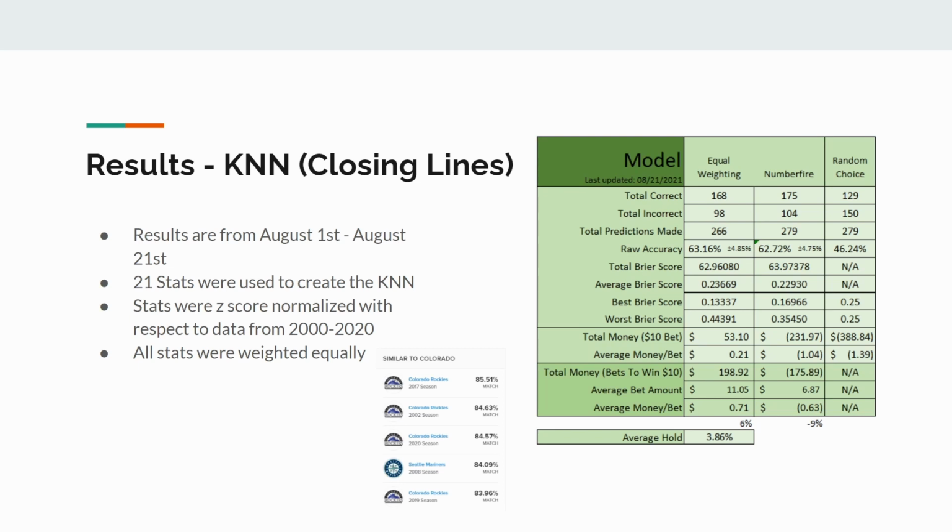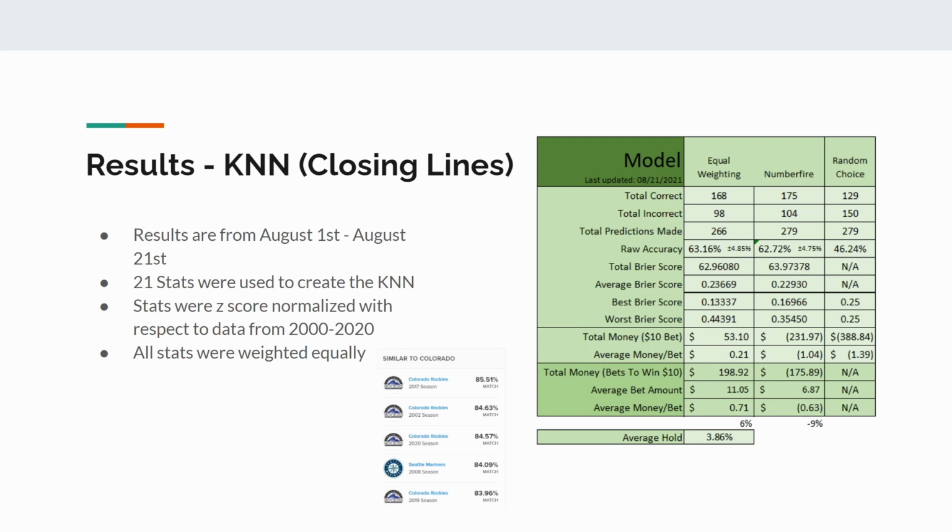And so we took data from 2000 to 2020, and that's all the teams' stats from there. Those are the ones that we're going to compare our current team stats to. We z-score normalized all those stats, z-score normalized the current team stats, and then we just did a KNN with a distance matrix, Euclidean distance, to figure out how close each team was. Sorry, we picked the top 100 games between similar teams with the lowest distance to the current game, and we used those to figure out what percent chance we thought each team was going to have.